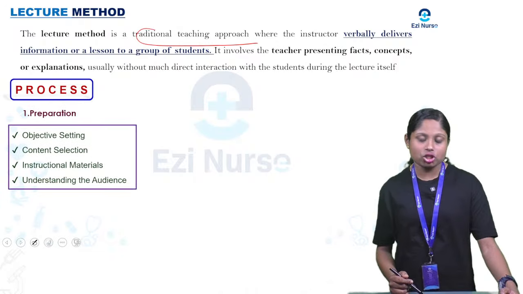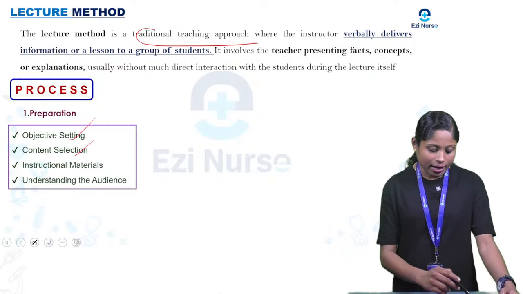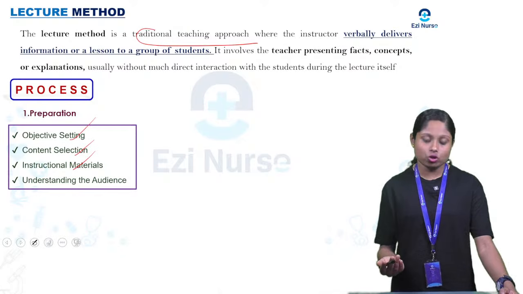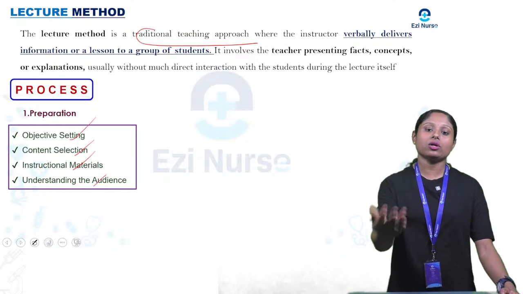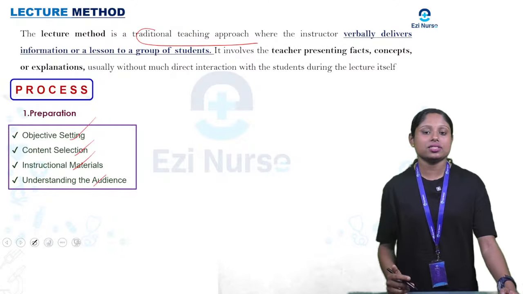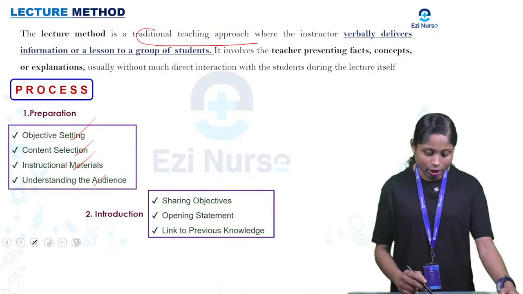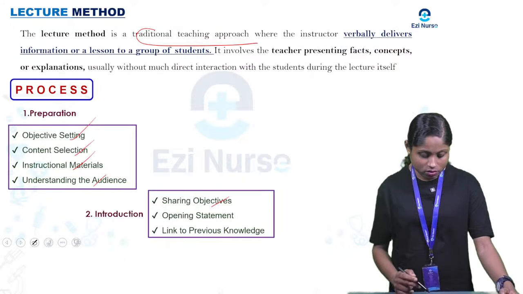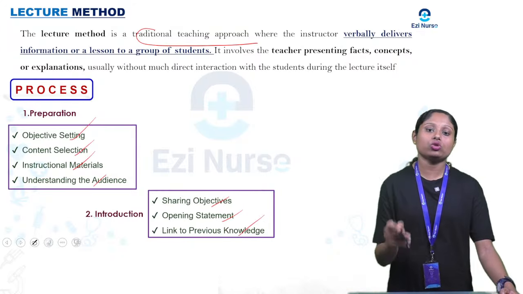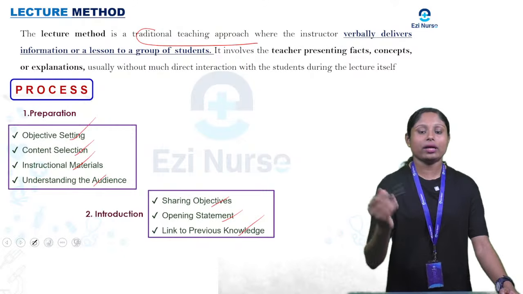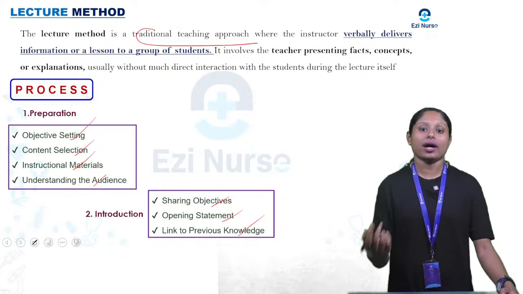One, preparation. We need to do objective setting, content selection should be done, instructional materials like AV aids should be prepared, and understanding the audience. We need to understand what the audience or the students need. So this is preparation. Coming to the introduction: sharing the objectives, an opening statement, and linking to previous knowledge. Try to link to the previous knowledge, then we will be able to explain and the students will find it easy to understand.